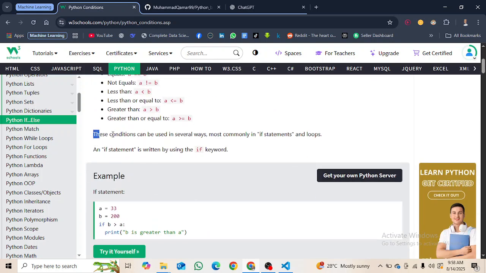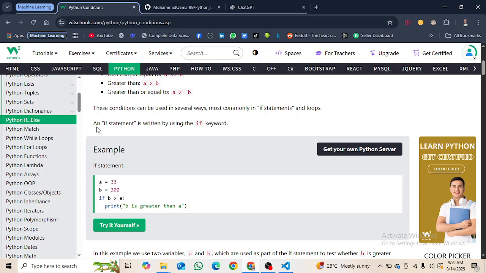These conditions can be used in several ways. We can use these conditions in different ways, most commonly in if statements and loops. So mostly we use these in if else statements or in loops.